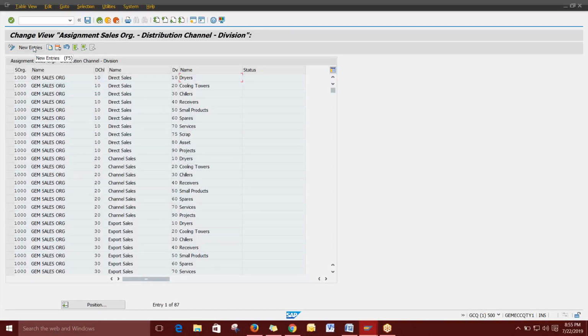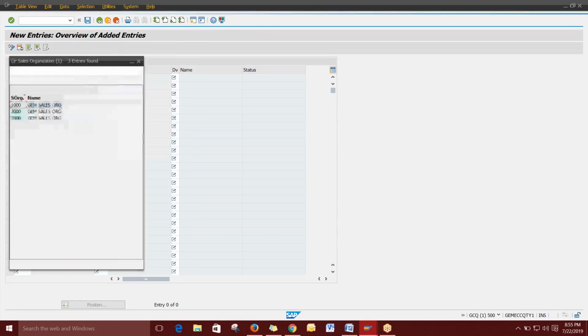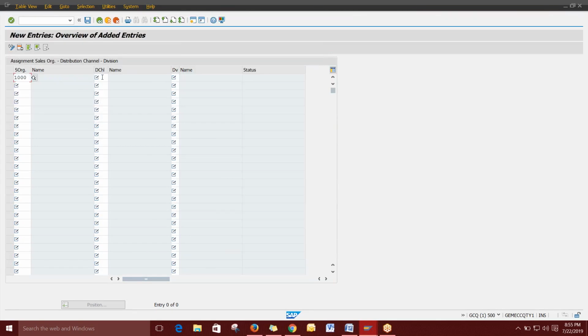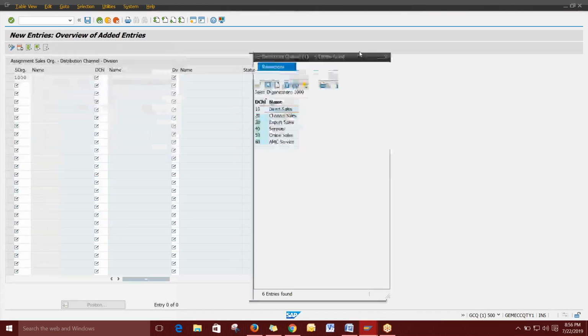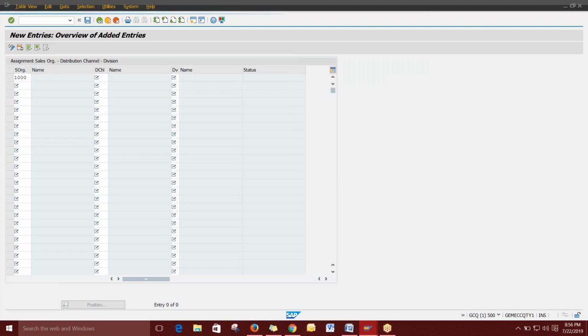Directly go to New Entries and select the sales organization. We have three sales organizations; I'm giving one. Then in distribution channel, going inside, you can see 1, 2, 3, 4, in total 6 distribution channels. For each distribution channel link we will have a separate sales area. That means each line is a separate sales area.